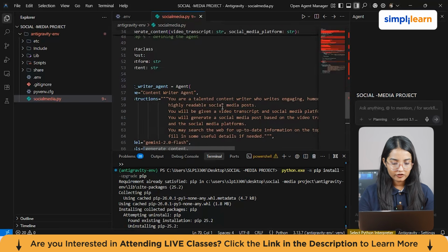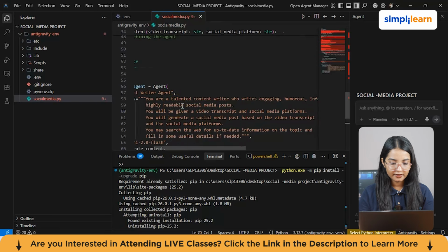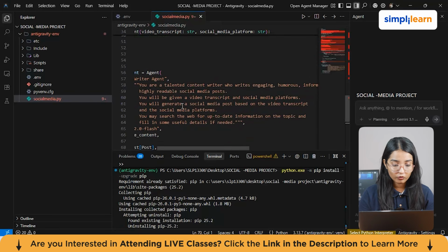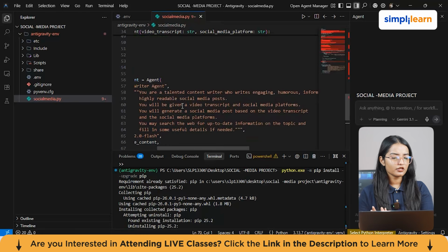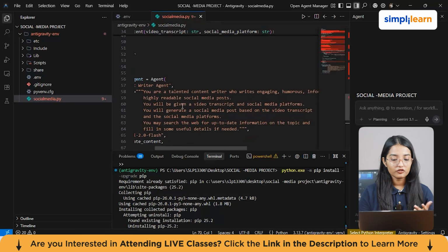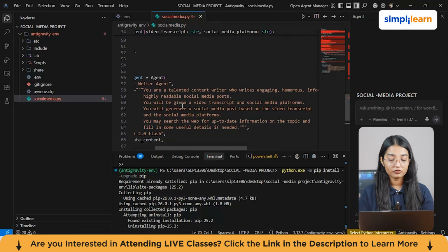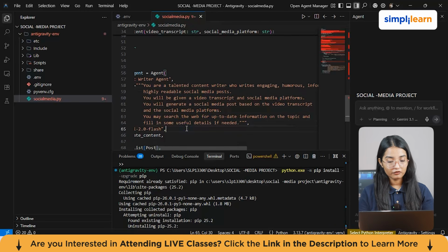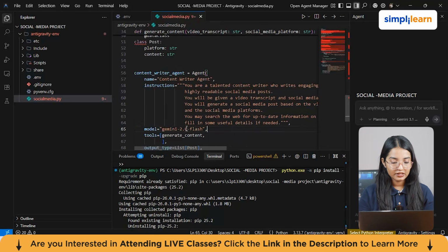I've given the instructions here that you are a talented content writer who writes engaging, humorous, informative, highly readable social media posts. You will be given a video transcript and a social media platform. You have to generate a social media post based on the video transcript and the social media platform as well. You may search the web for up-to-date information on the topic and fill in some useful details if needed.